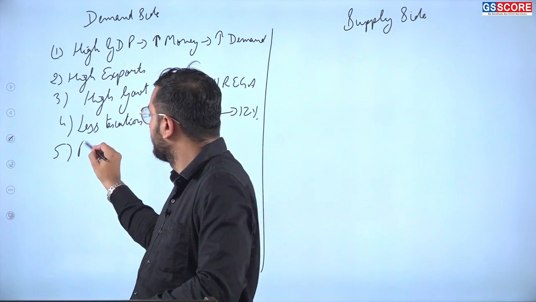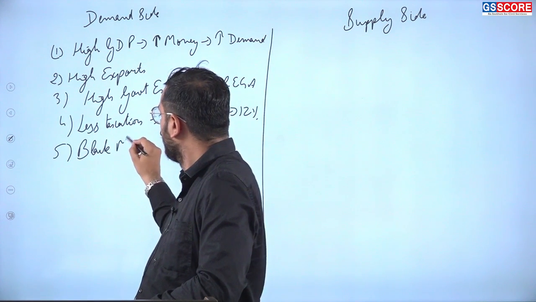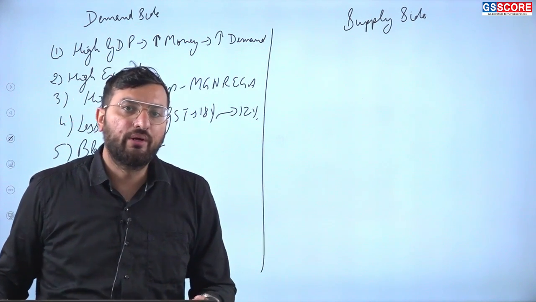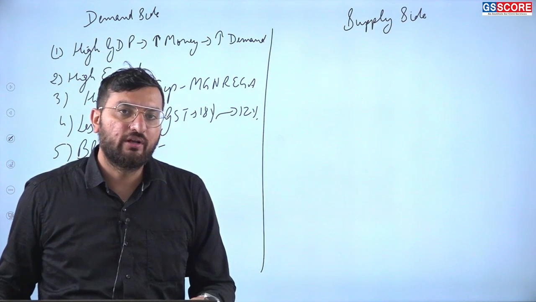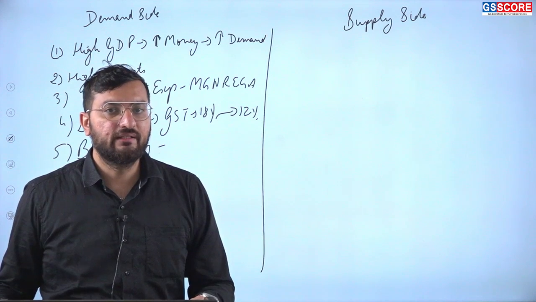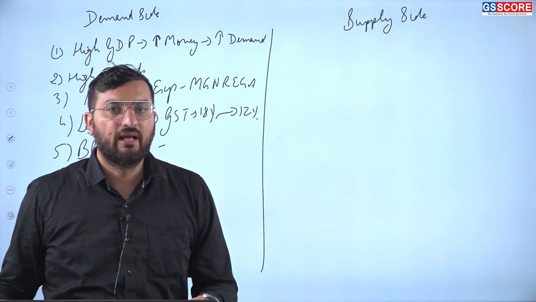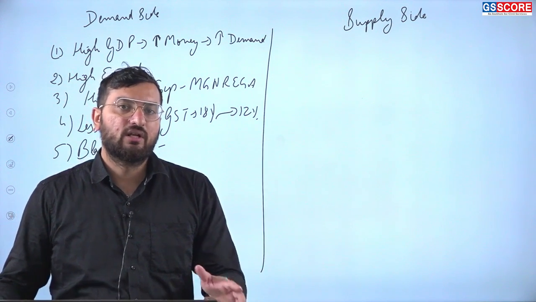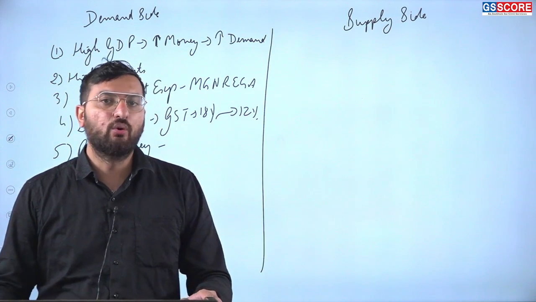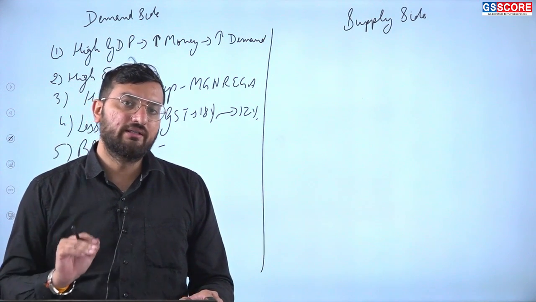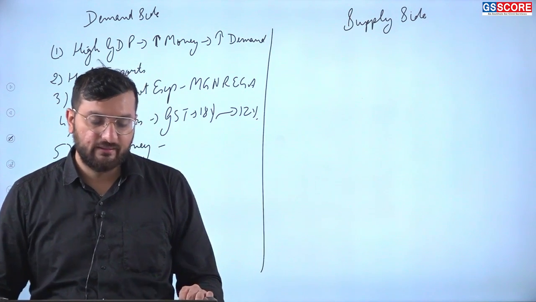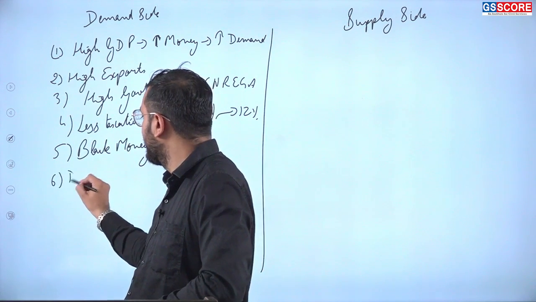Next, black money. If anyone is holding any product, naturally there will be a shortage of that product in the market. And due to that shortage, we see there will be an increase in the demand for that good. The example we have just understood was salt. There was fake news and people started hoarding salt, and the price of salt increased from 10 rupees to 100 rupees. That is one example we can take. Then the next part is deficit financing.